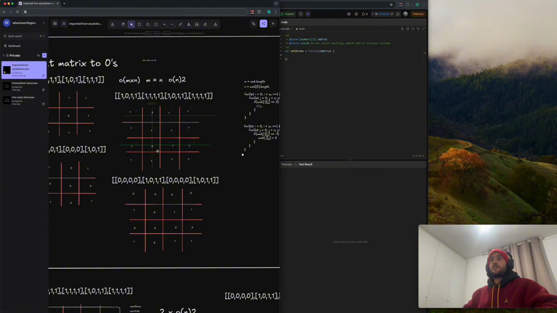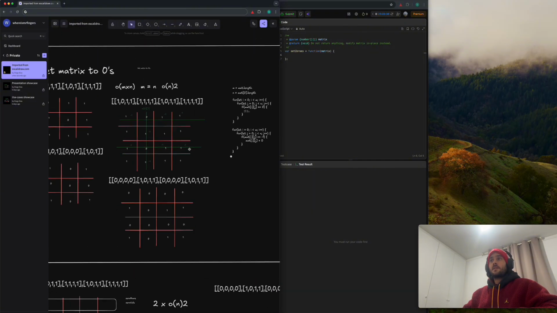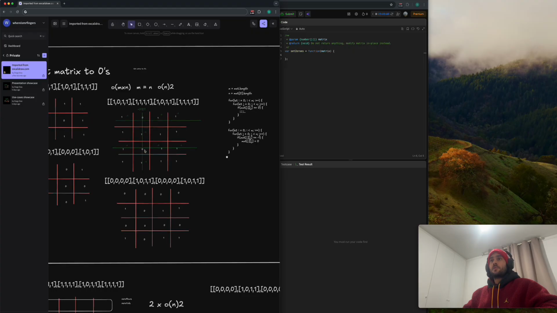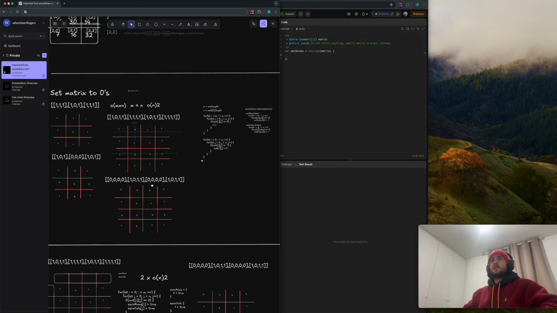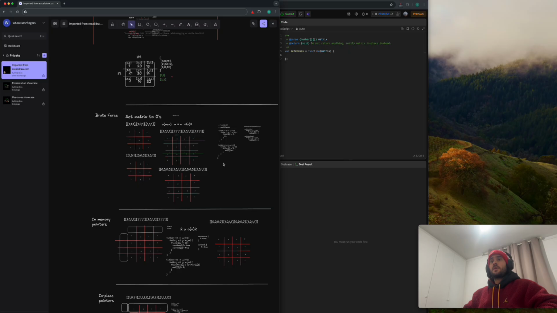And yeah, that will be like a cubic, something like that, because then we're going to iterate again. So I'm not really sure what that big O is, but it doesn't seem very straightforward.